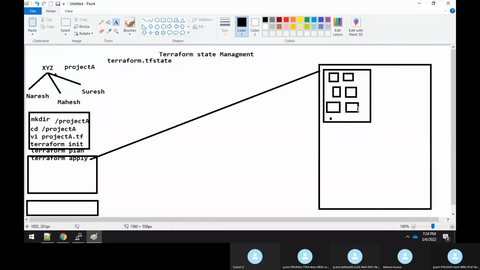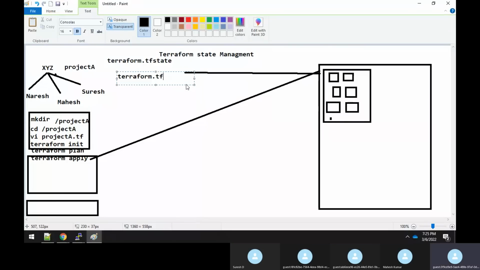Once all these resources are created and it is completed, Terraform itself will collect all the information about all these resources. Finally, it will return all the information about each and every resource, and write it into this Terraform.tfstate file.